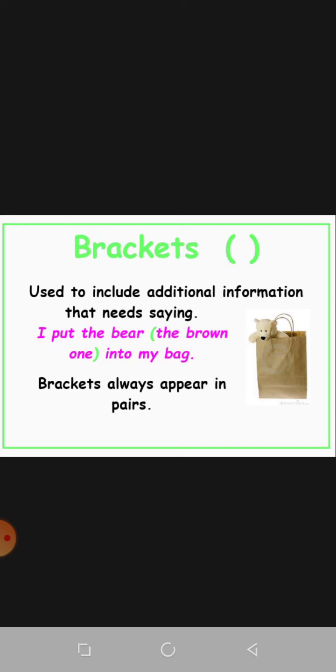And at last, brackets. Brackets are used to include additional information that needs saying. Sometimes we want to put some additional information related to that sentence. For example, I put the beer into my bag. Simply, I put the beer into my bag. Now, what is the specialty of the bag? The brown one. So we are using brackets here. Brackets always appear in pairs.